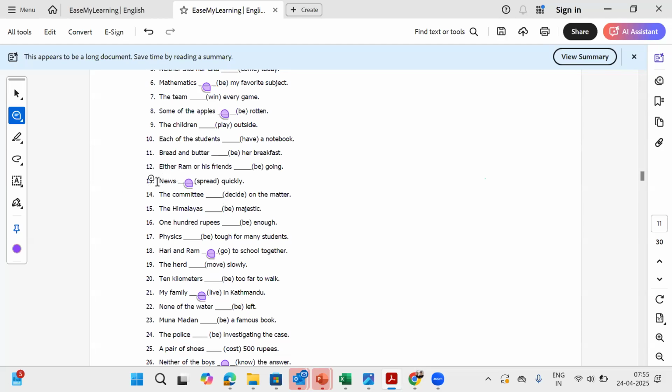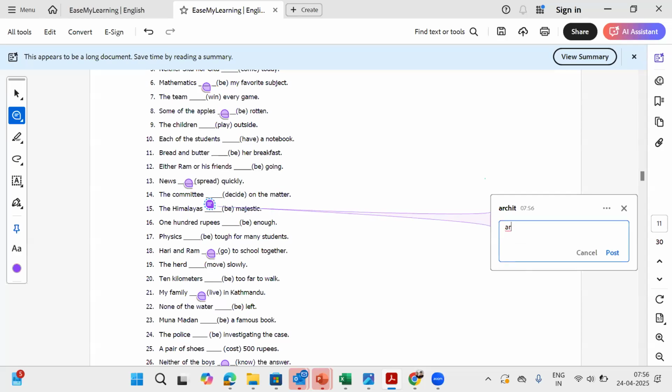The next question will be question number 15. Again, a B question. The Himalayas dash majestic. So I think everybody is giving the correct answer. The correct answer is are. Plural again, present tense. Baba is not allowing others to get ahead of him. Samrat and Namaskar, you are also correct, but let's try to give the answer before Baba, okay? Yeah, Baba again.